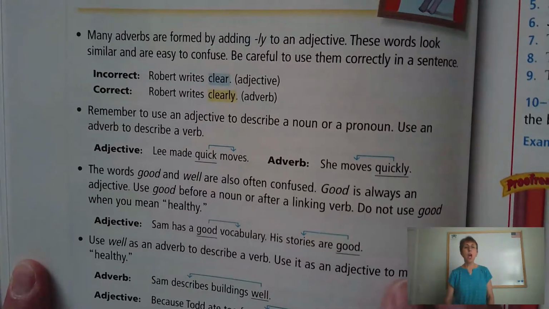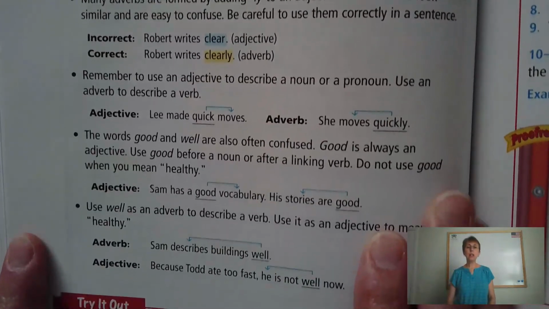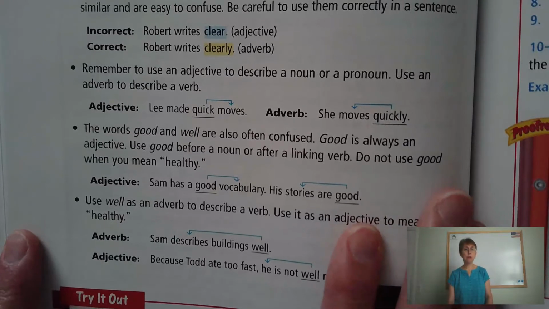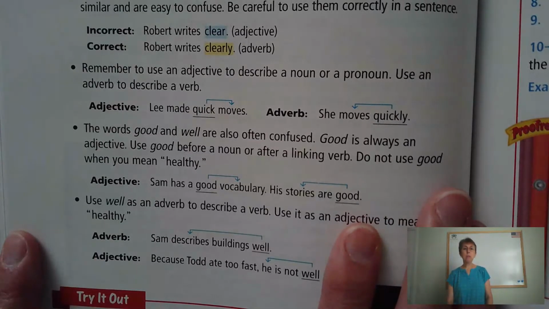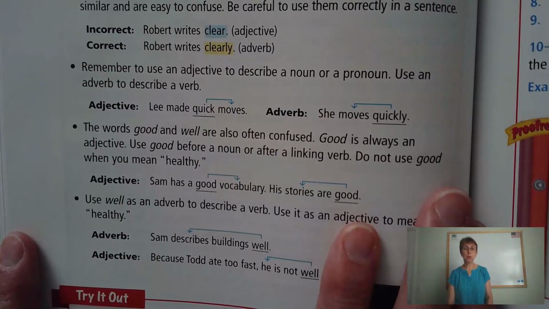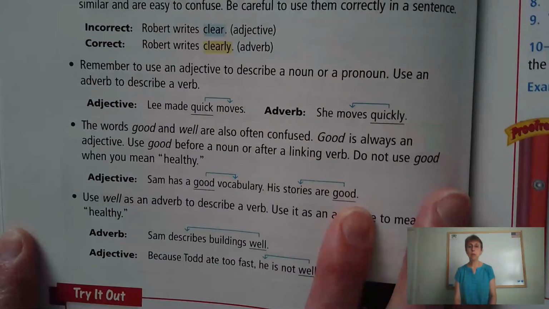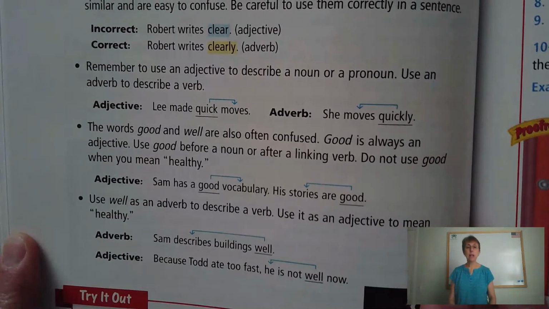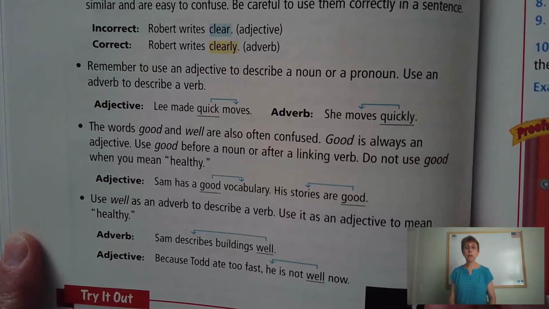Clearly. Remember to use an adjective to describe a noun or a pronoun and use an adverb to describe a verb. Lee made quick moves. Okay, quick is describing the moves that he or she made. Quick is an adjective. The adverb would be she moves quickly.